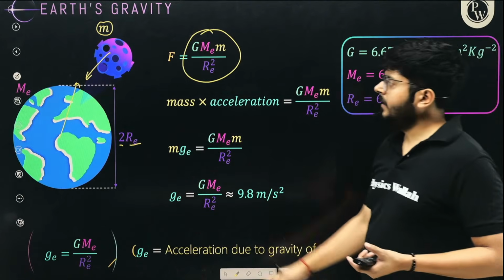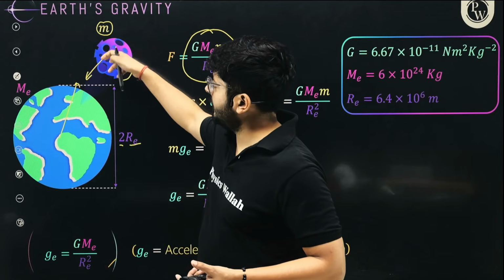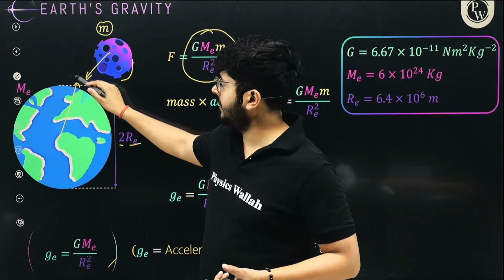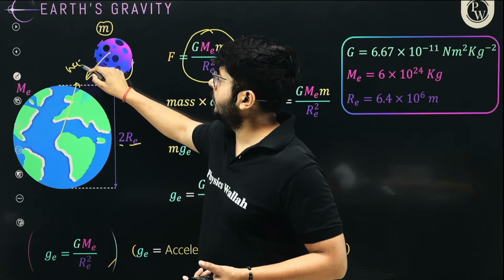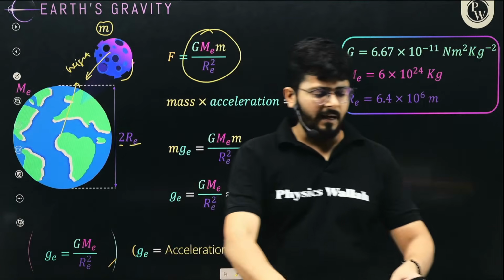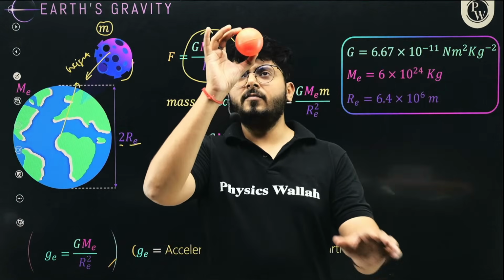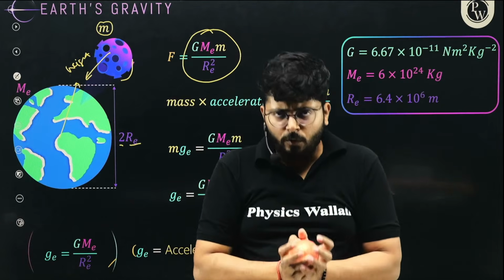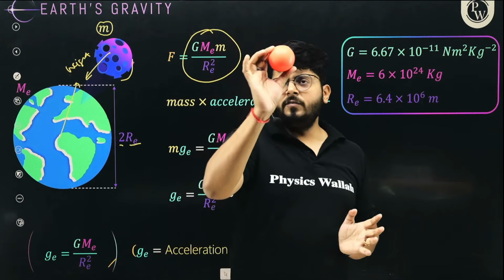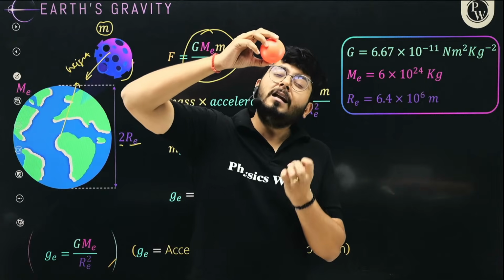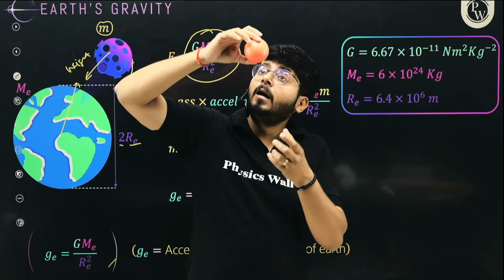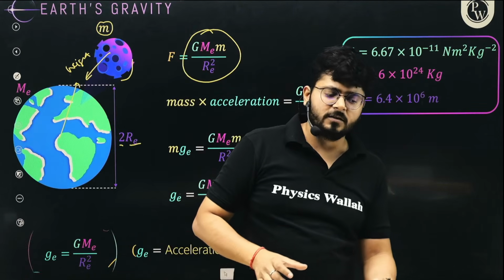Now you know that the force acting on this object, which will act towards the center of Earth, is the weight. You call it weight. What is the definition of weight? My dear kids, the weight of any object is the force by which the object is pulled towards the Earth. What is the weight of this ball? Weight of this ball is the value of force by which this ball is attracted towards the Earth, right?